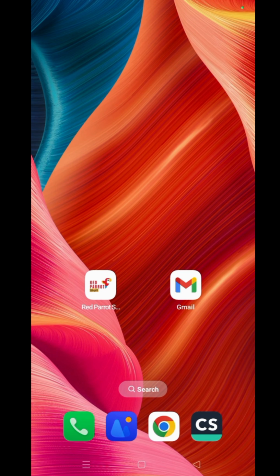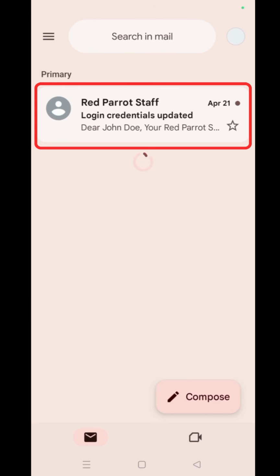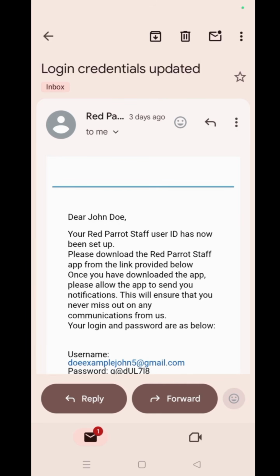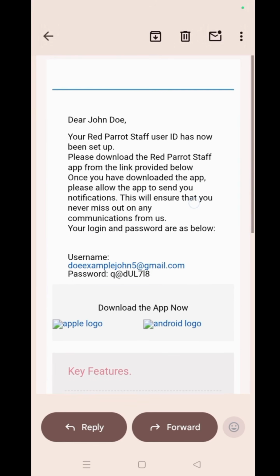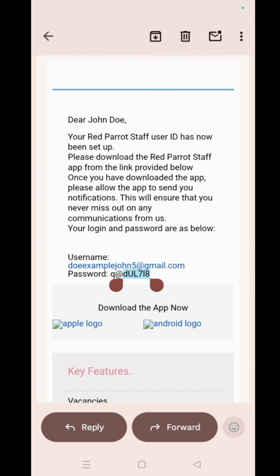First, open your email inbox. You should have received your login details, including your username and password. Next, copy your password.